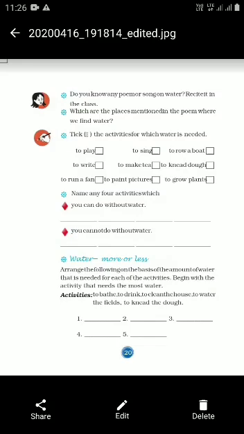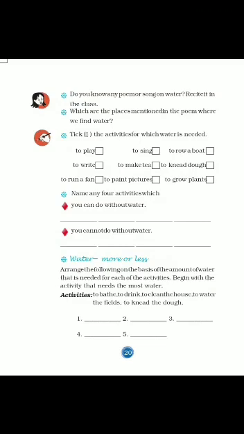Lesson. And the content is sources and uses of water. The first question that was asked was, do you know any poem or song on water? Recite it in the class. When we are coming to the class, we'll just recite whatever rain song that you know. For example, Rain Rain Go Away. There are so many songs and poems you know about rain, so we can sing that song in the class.